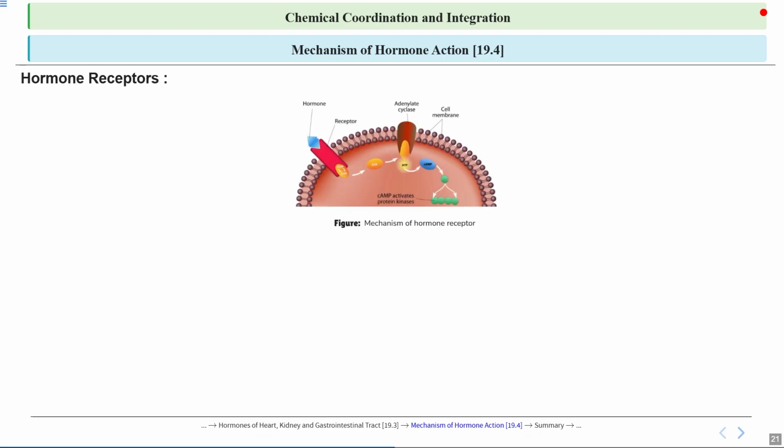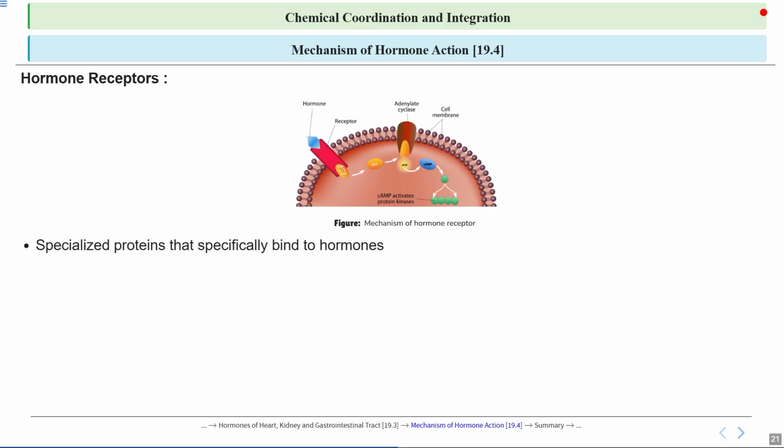Hormone receptors. So you can see in this picture the whole mechanism of the hormone receptor. Specialized proteins specifically bind to hormones. So specialized proteins are known as hormone receptors.